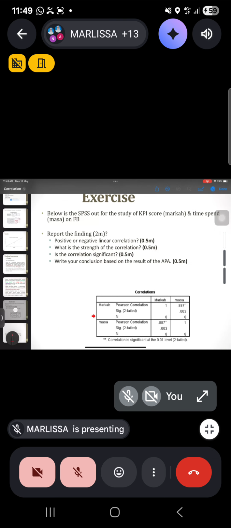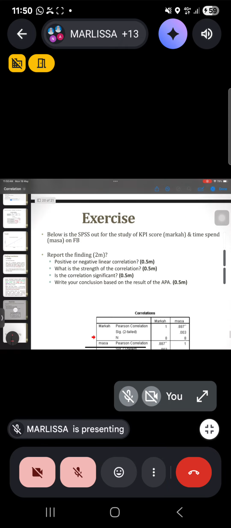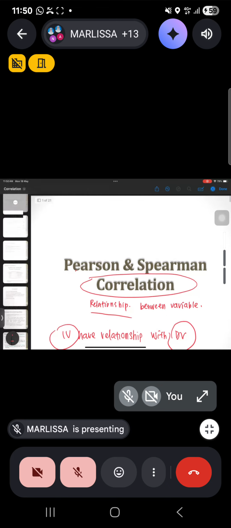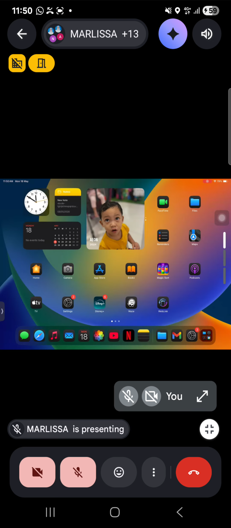Okay, so the exercise. I want you to try to do this exercise, okay, but I won't give it as the official exercise for this class. The official exercise will be the ANOVA that I mentioned just now. Okay, so do you have any questions regarding the correlation analysis? Any questions for now?